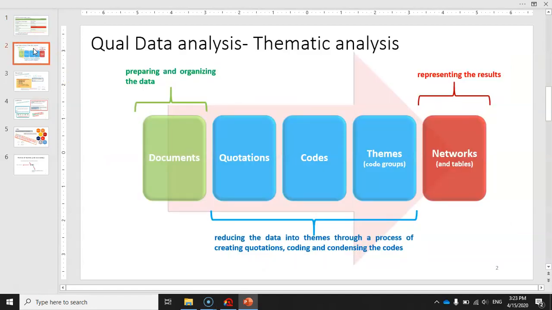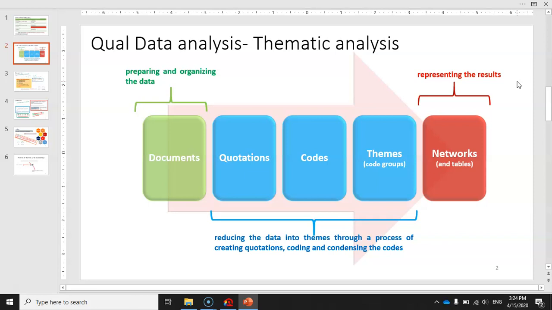The second point is about thematic analysis. You can see the process of thematic analysis in this slide. It starts with preparing and organizing the data, which normally comes in the form of documents, then followed by reducing the data into themes through a process of creating quotations, codes, coding them, and then condensing the codes. And then the last step will be representing the results to the audience of your research.